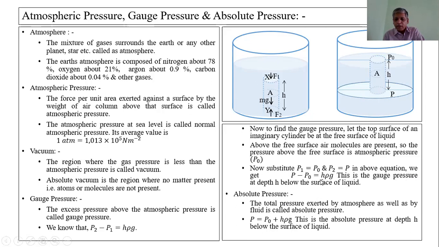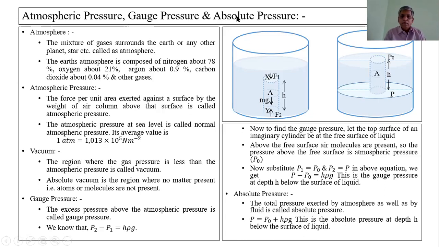From these equations, P minus P0 is equal to H rho g. P is equal to P0 plus H rho g, where P0 is the pressure due to the atmosphere and H rho g is the pressure due to the fluids. That total pressure is called the absolute pressure. This is the total pressure, and this total pressure is called the absolute pressure at depth h below the surface of liquid.